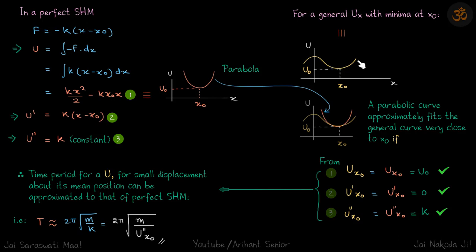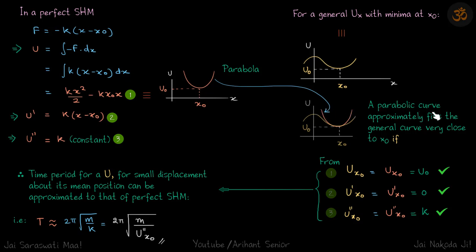Now if we have another general curve which has the minima at x naught, and at that point also the potential energy is U naught, then we will see how we can fit this parabola on this. The time period of this SHM we know, that is 2 pi root m by k. So we'll apply the same time period here.